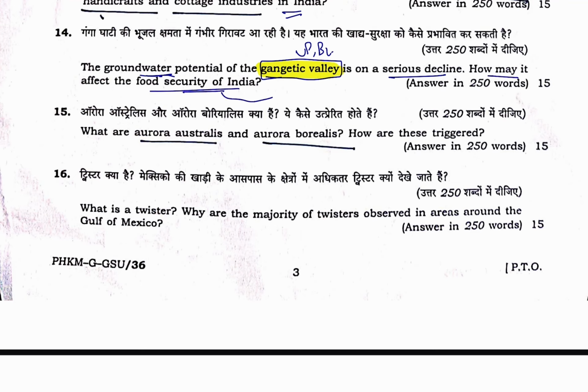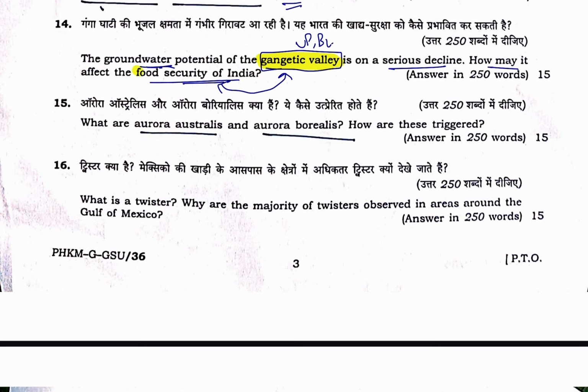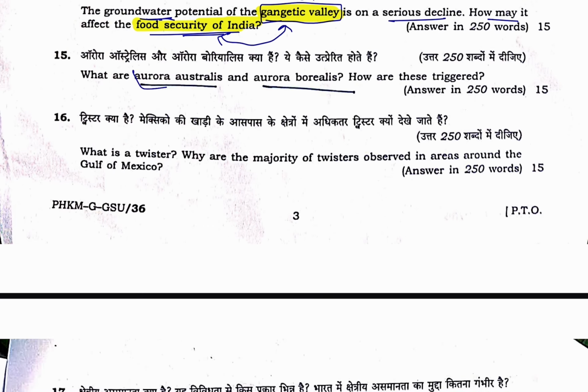Food security is connected with Gangetic Valley. You need to understand, then you need to answer कि food security जो है वो Gangetic Valley से connected है. That's why this question is asked. Next, what is Aurora Australis?